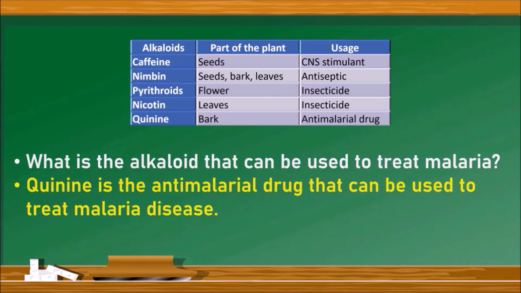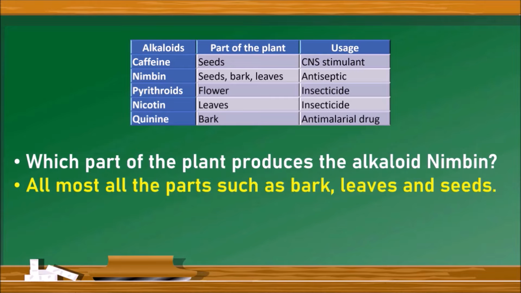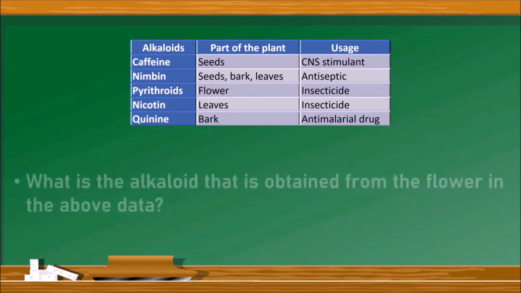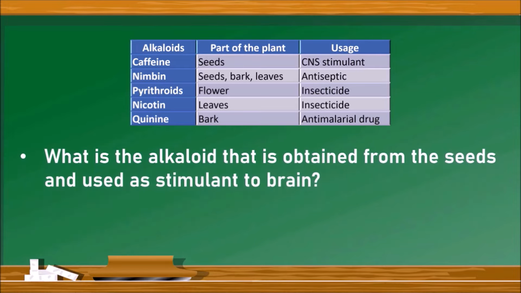Next question, which part of the plant produces alkaloid nimbin? Observe the table. The nimbin is produced from seeds, bark and leaves. Almost all parts of the plant body gives the nimbin. Next question, what is the alkaloid that is obtained from the flower in the above data? That is pyrethroids. Next one, what is the alkaloid that is obtained from the seeds and used as stimulant to the brain? That is caffeine.